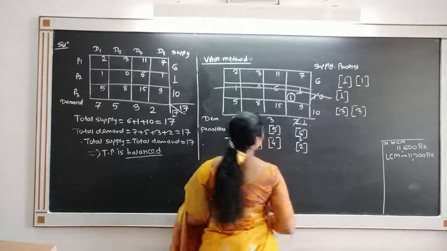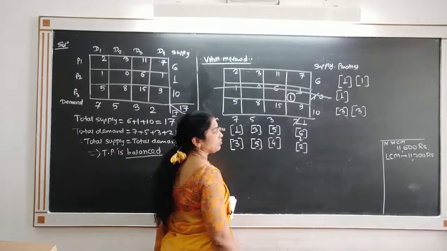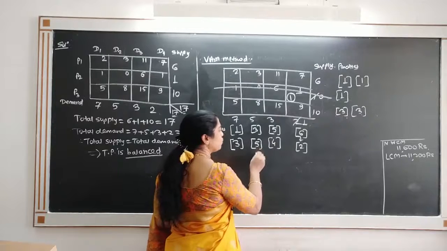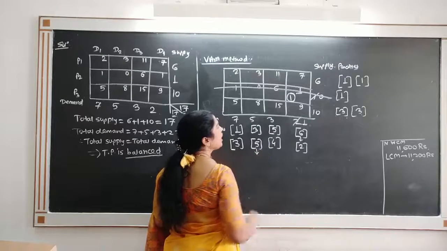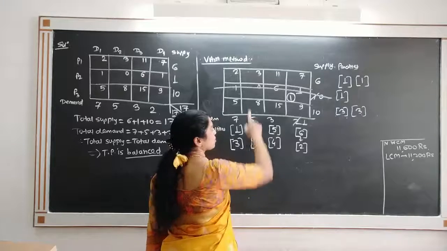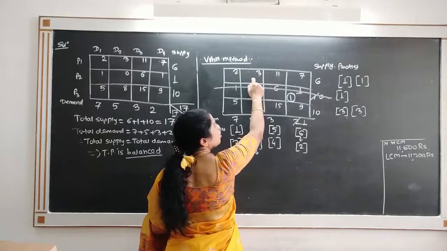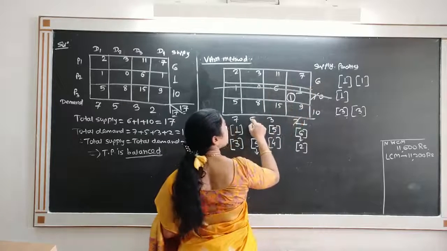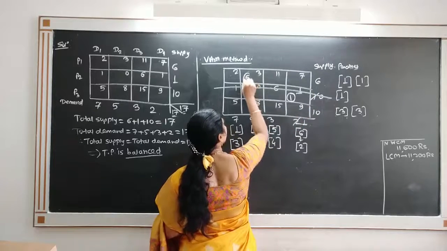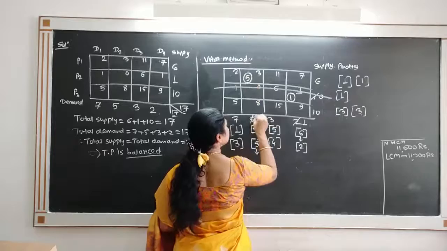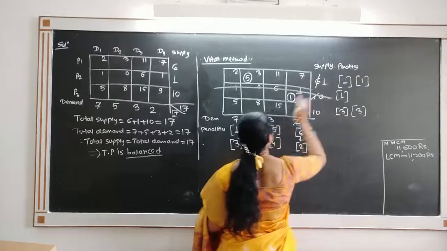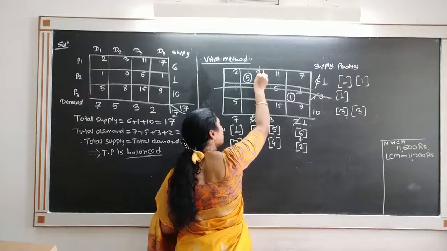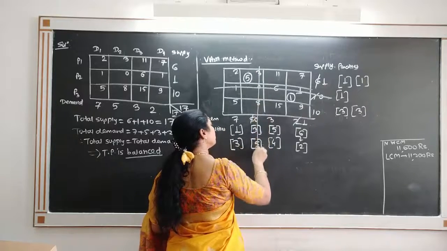Again, find the largest penalty. The largest penalty is 5. In this 5, check the least cost. Least cost is 3. So allocate to 3 as much as possible. That is minimum of 6 and 5, that is 5. Allocate 5. Remains 0, remains 1. Because this column becomes 0, we cross out this column.